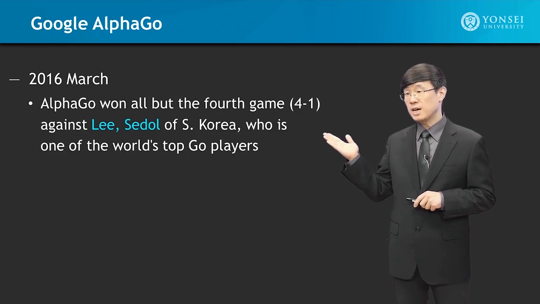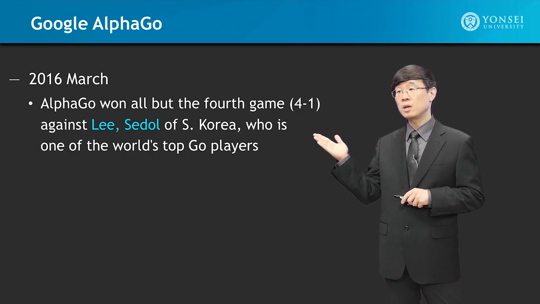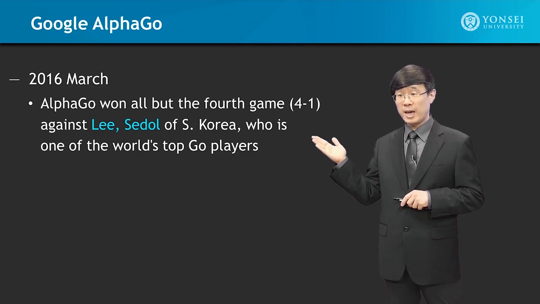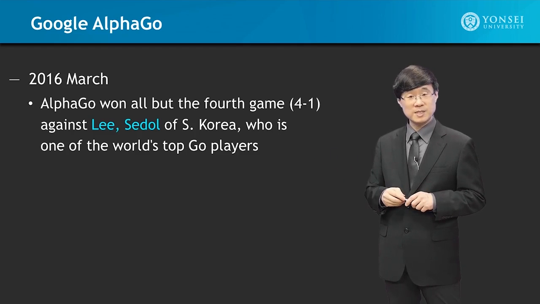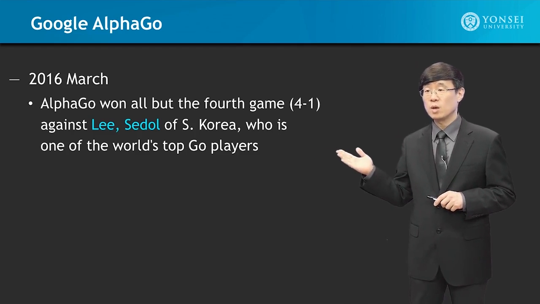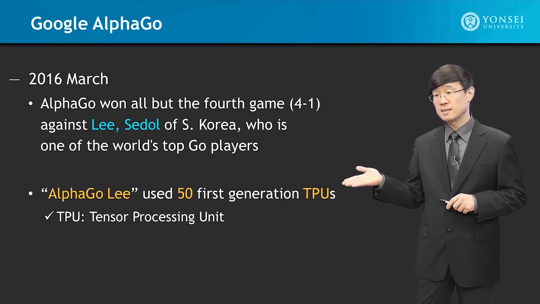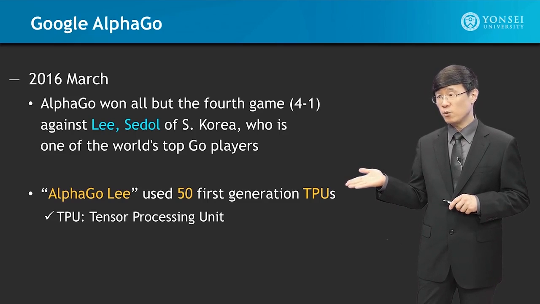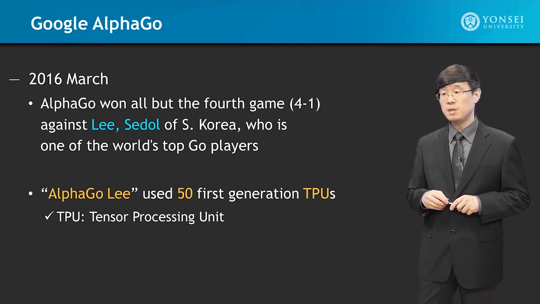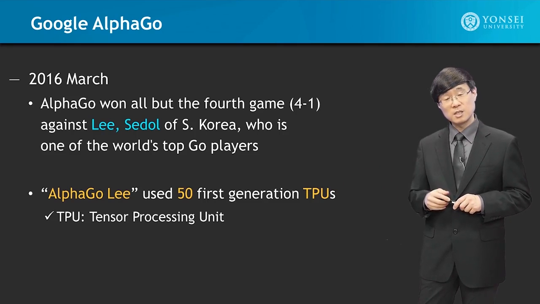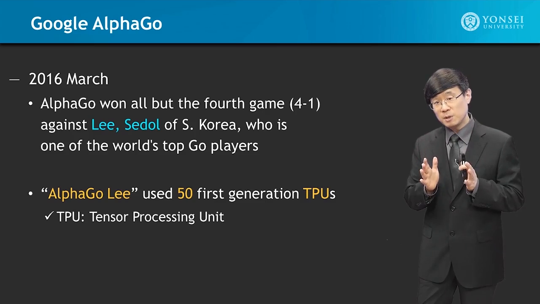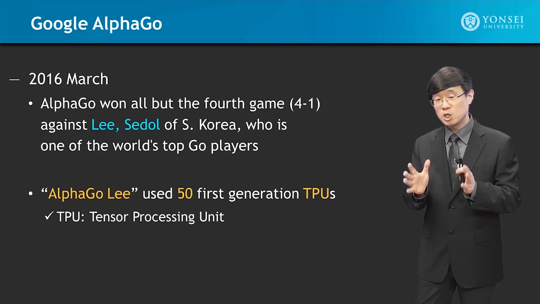Now, in March 2016, AlphaGo won all but the 4th game against Lee Sedol of South Korea, who is one of the world's top Go players. This AlphaGo Lee system used 50 first-generation TPUs, and TPU stands for Tensor Processing Unit. This is a deep learning specific processing system.